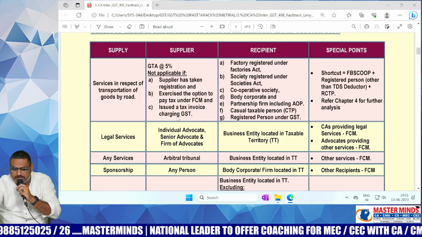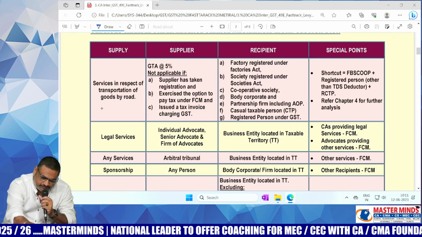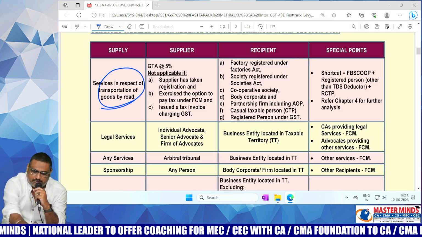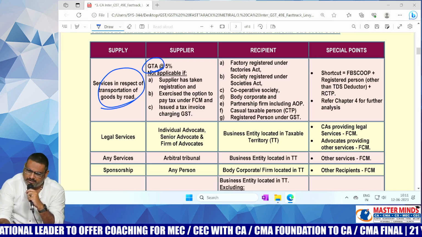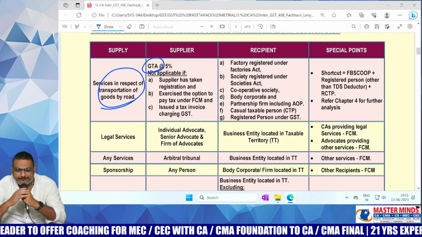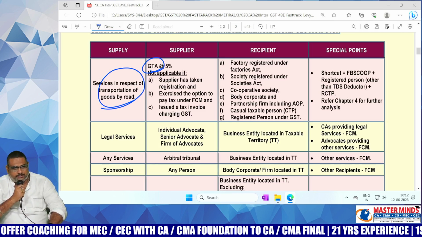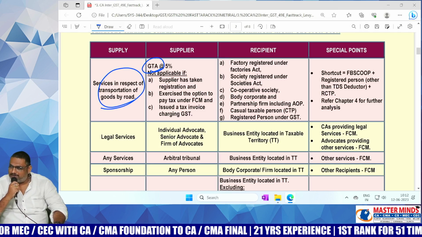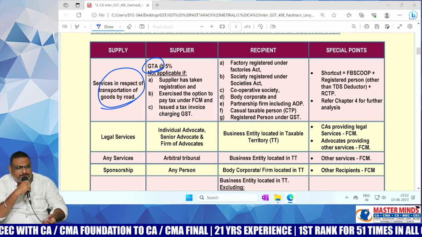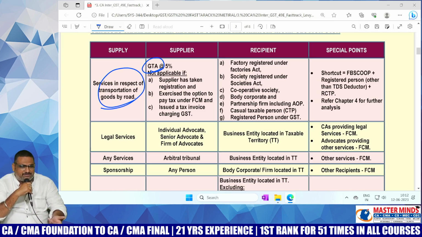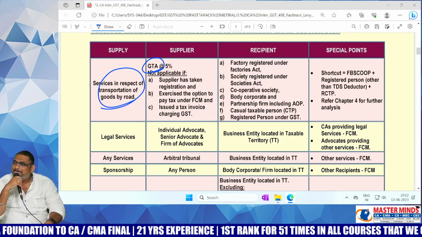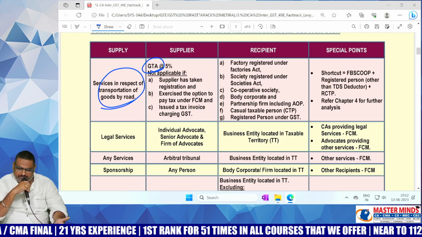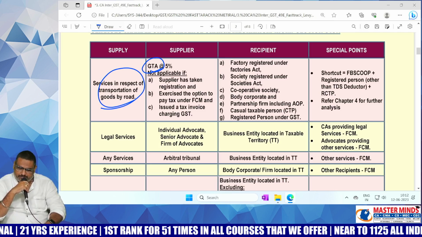If at all it is not notified under RCM, automatically FCM will be applicable. For that, the first service is GTA services, ma'am. With respect to GTA services, what is meant by the GTA? Goods Transport Agency. Any example for GTA? Yes, Navata Transport is an example. Navata Transport, Kranti Transport, SRMT, VRL Logistics, like that. So many examples we can discuss with respect to that.